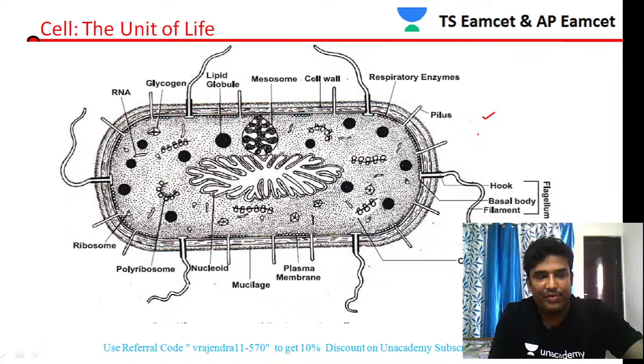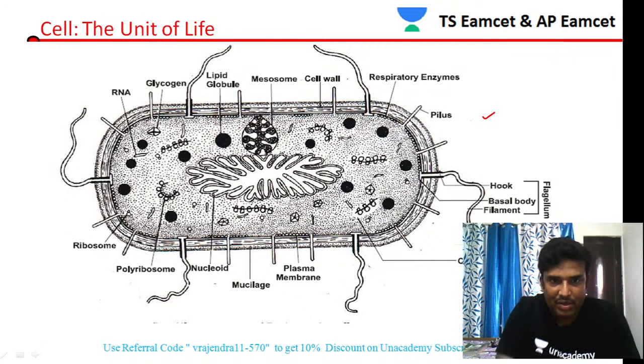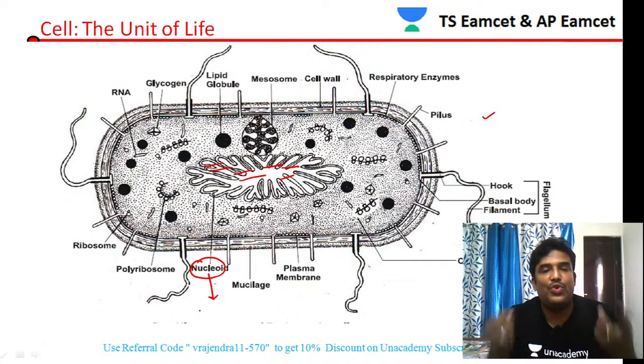First let us see the cytoplasm contents. In the cytoplasm, you can see there is a nucleoid present. It is not a true nucleus.